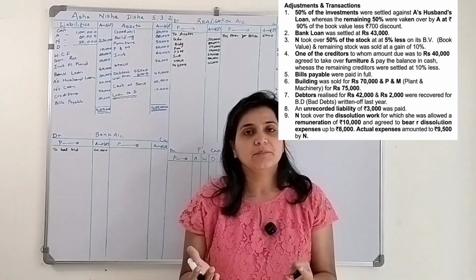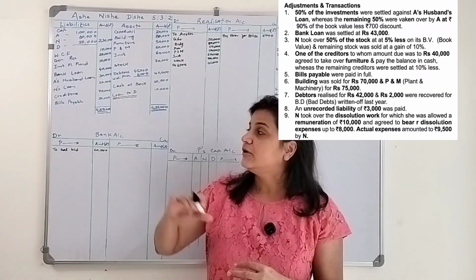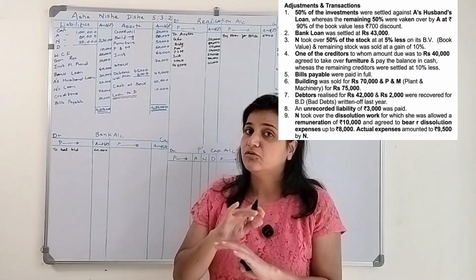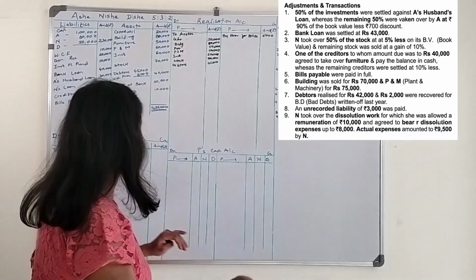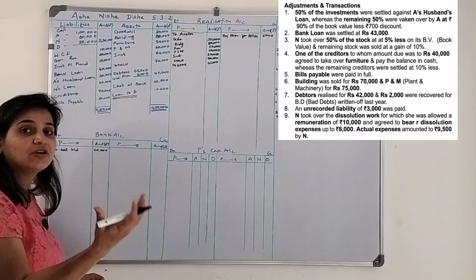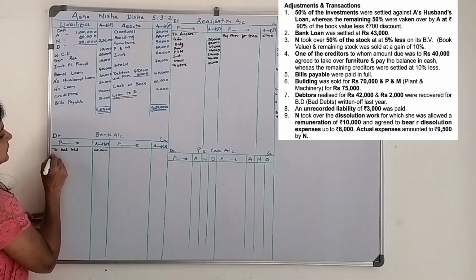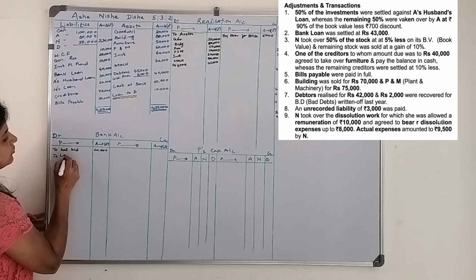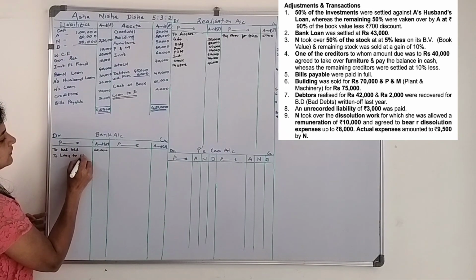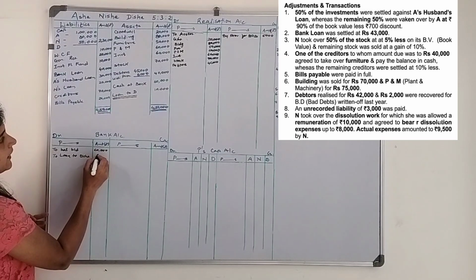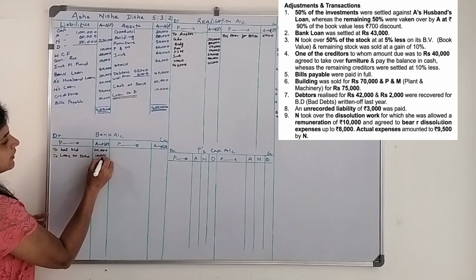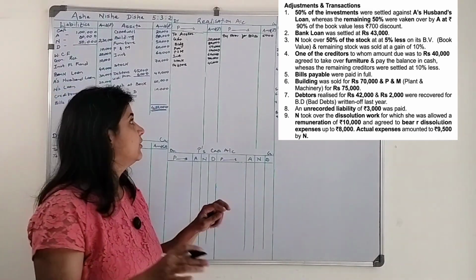What will be the entry? Bank account debit to loan to Disha account. The loan to Disha account will get closed, because here the firm has to take money from the partner, so we will debit the bank account.